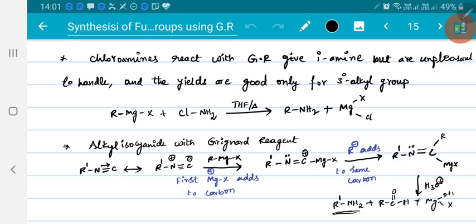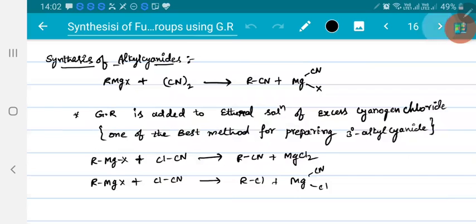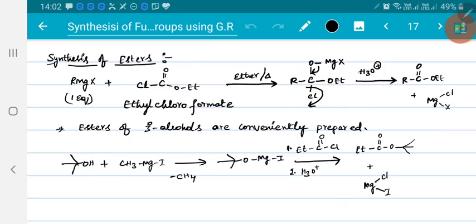When you take alkyl isocyanates, then the R group and magnesium group both attack the same carbon, forming amines. Then, when Grignard reagents are allowed to react with cyanogen, we got alkyl cyanides. With cyanogen chloride also we got alkyl cyanides. Next, when one equivalent of Grignard reagent is allowed to react with ethyl chloroformate, then you got esters. If you take a tertiary system, then the reaction will stop at ester. Otherwise, esters readily react with excess Grignard reagent to form tertiary alcohols.